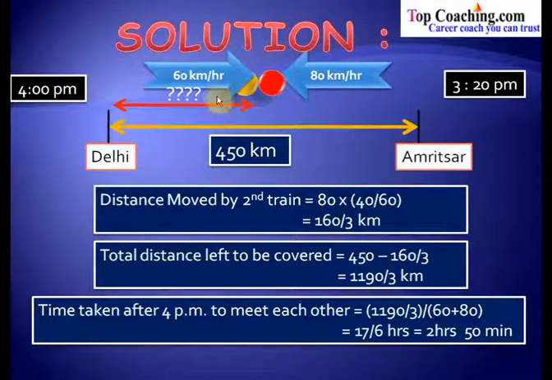Both these get added because they are moving in the opposite direction, and the total distance to travel is 1190 by 3. So the time taken after 4 p.m. to meet each other would be 1190 by 3 divided by 60 plus 80. This is equal to 17 by 6 hours, or 2 hours 50 minutes. Or what we can say is the time taken after 4 p.m. to meet each other would be 2 hours 50 minutes.